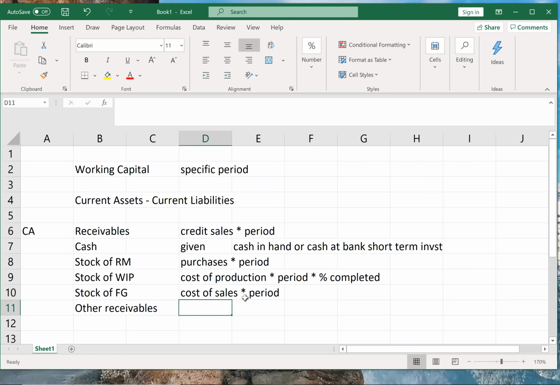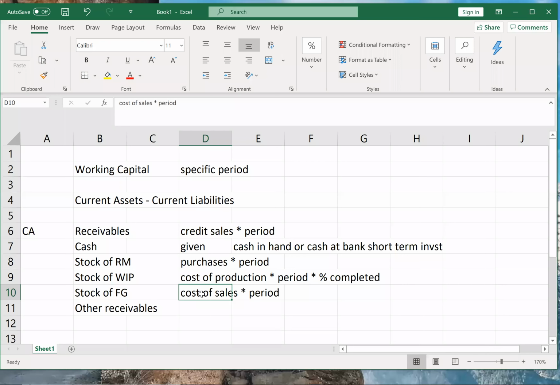See if you have understood the logic behind taking purchases, cost of production, and cost of sales. Purchases is fine. For raw material we will take purchases, for WIP we will take cost of production, and for finished goods we will take cost of sales. So technically this should be your logic. But generally in F9 ACCA, they will give you what should be used for WIP and for finished goods.